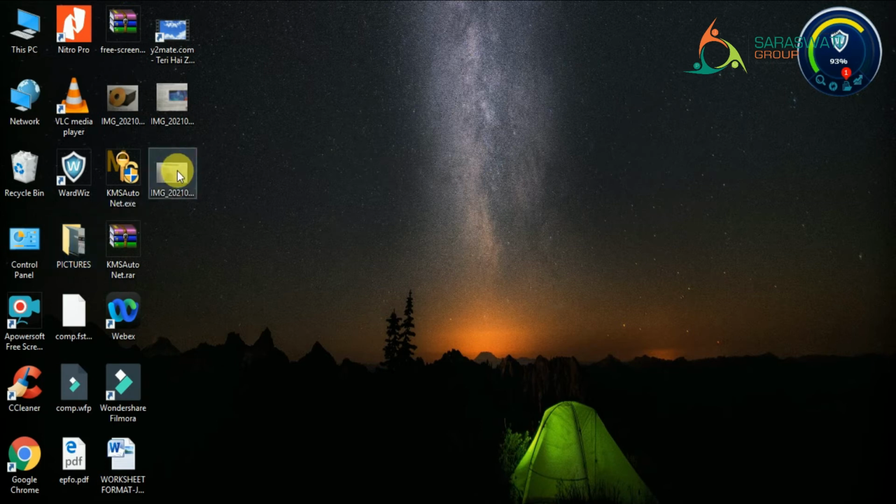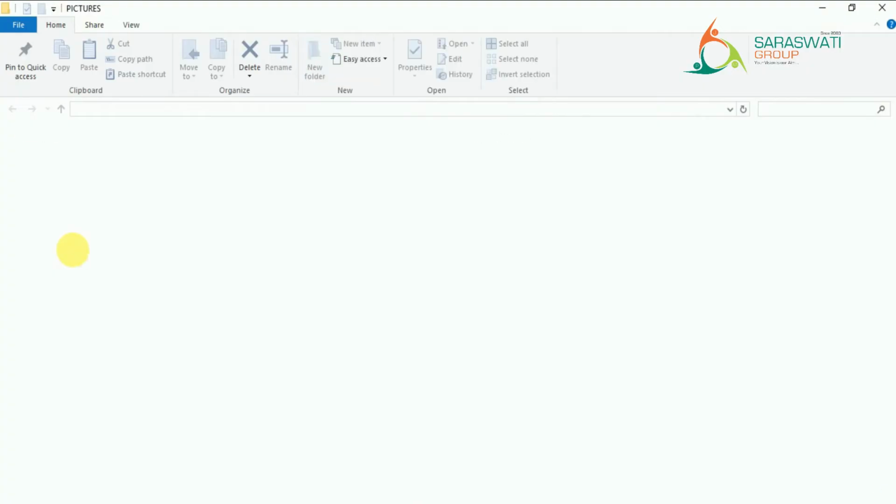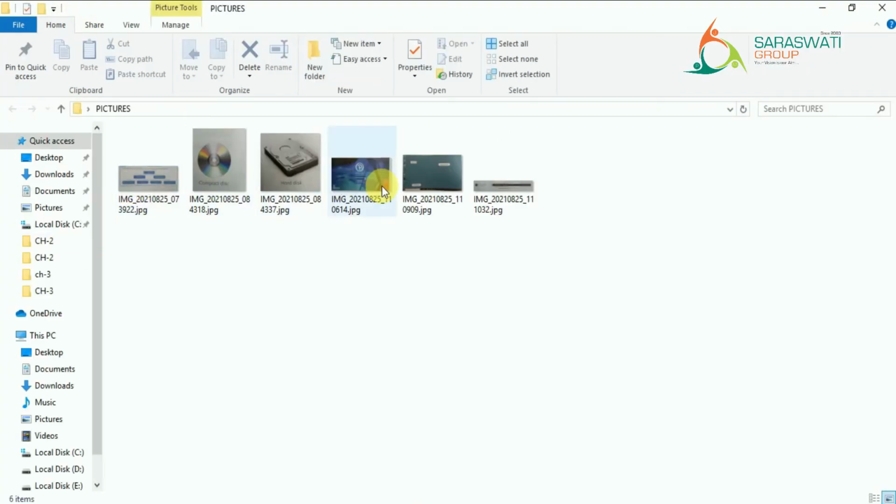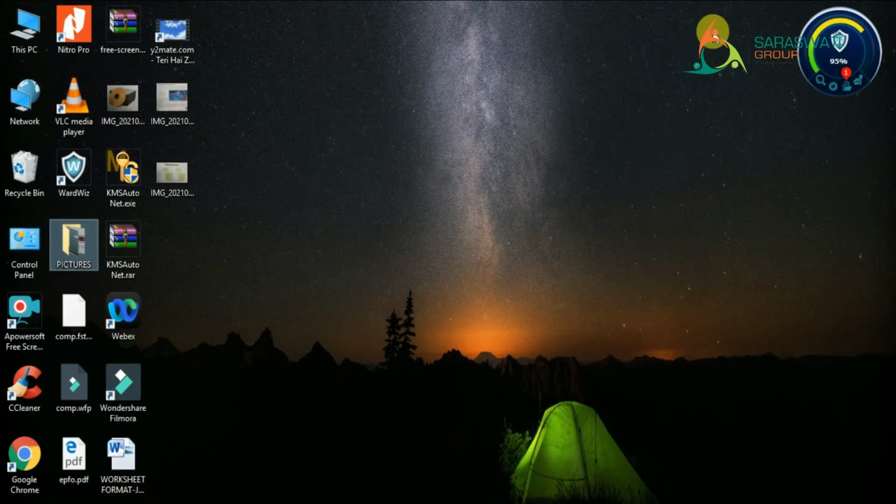Now here you can see there is one small image, so that is what? It is a simple file. But here you can see that pictures are written. What is that? A collection of pictures at one place. You can see that here I have 6 pictures at one place. So what is that? It is known as a folder, right?